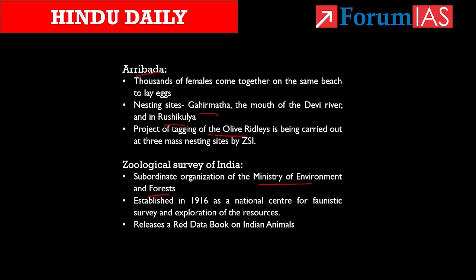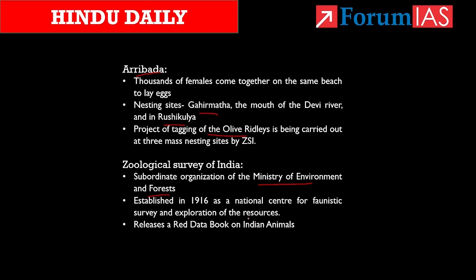The main activities of ZSI are to conduct study of fauna of the states, to undertake research, status survey of endangered species, to study fauna of conservation areas, fauna of India, and also to undertake ecological studies and environmental impact assessment.